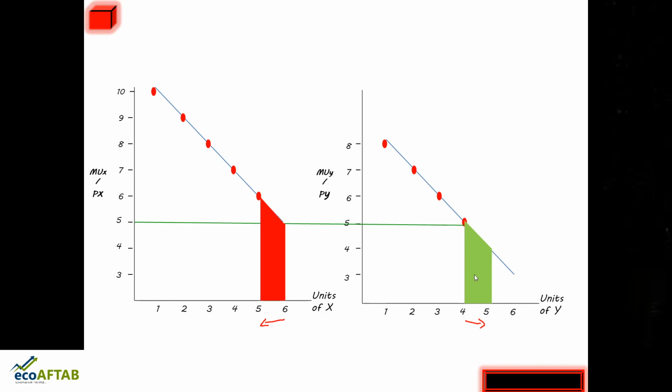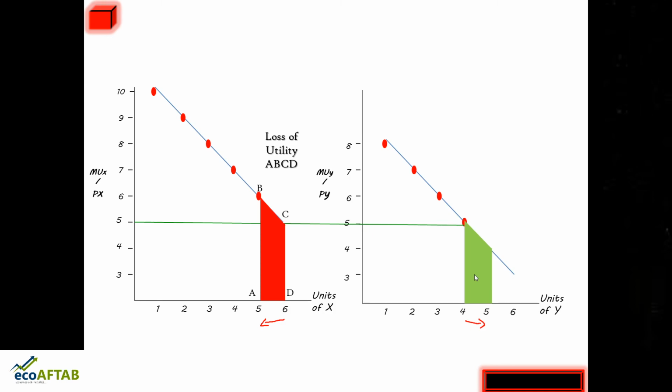So if you observe carefully in the graph, this particular red area is the loss of utility. How much is the loss of utility? It is given by the points A, B, C, D. So the entire shaded area A, B, C, D is the loss of the consumer.